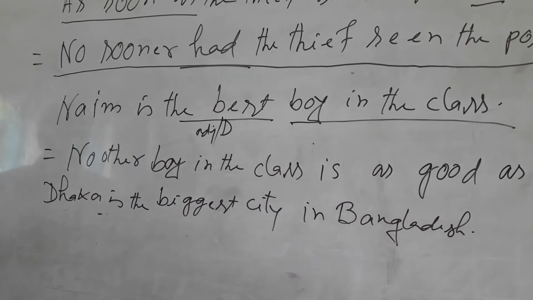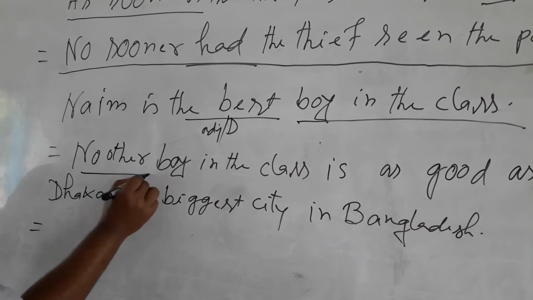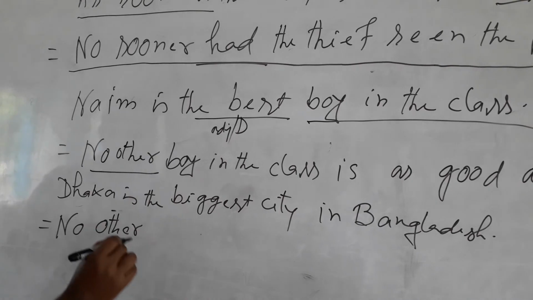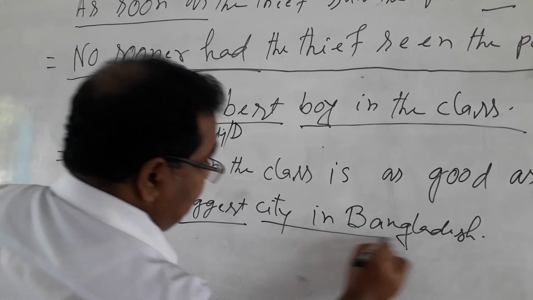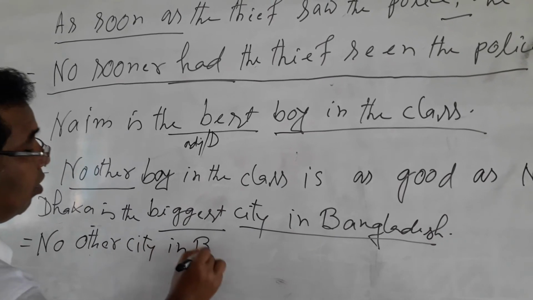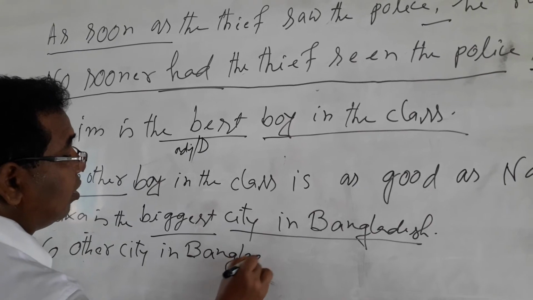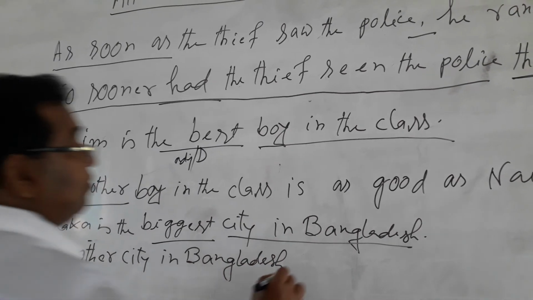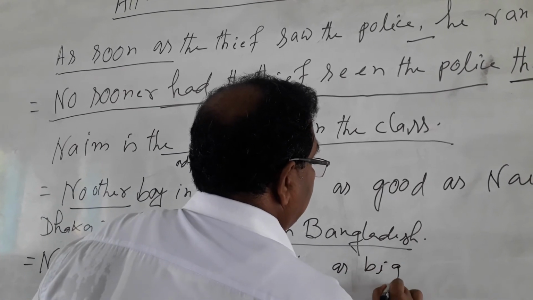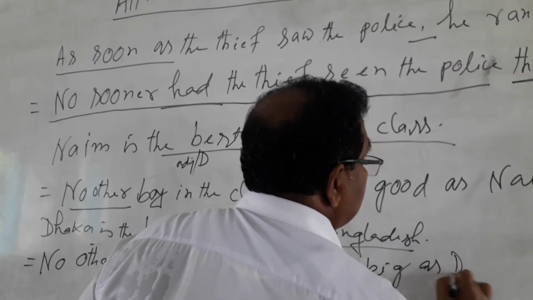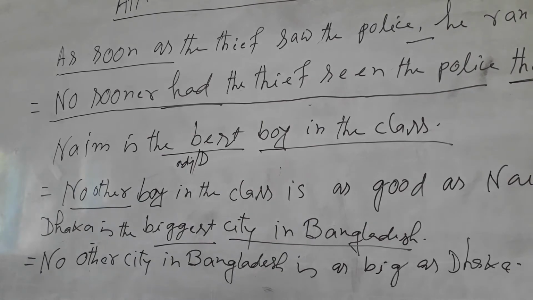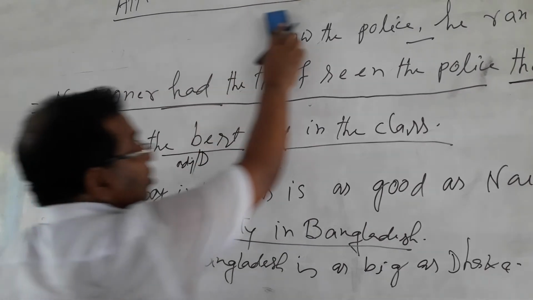Dhaka is the biggest city in Bangladesh. Now write in this way, no other. The later part of degree, this is degree. The later part: city in Bangladesh. No other city in Bangladesh. What is the verb? Is. As big as, subject Dhaka. I hope you are clear. Let's go to another rule.